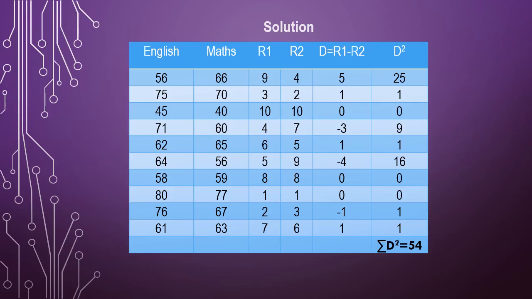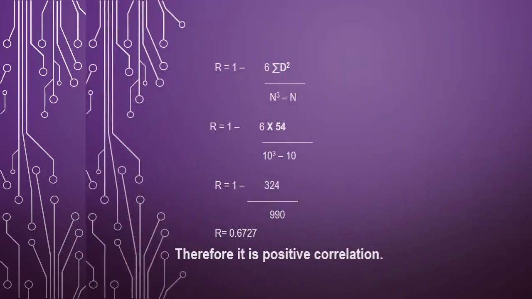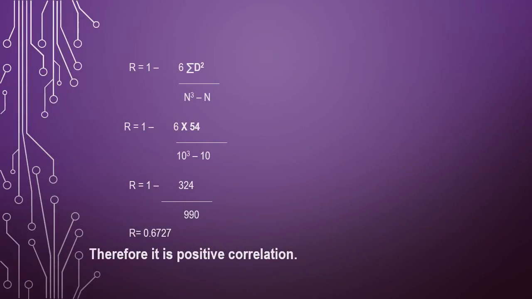The formula to find the correlation by using Spearman's rank formula is r is equal to 1 minus 6 into summation of d square divided by n cube minus n. So it is r is equal to 1 minus 6 into summation of d square, which is 54, which I have found just now, and n is nothing but the number of values which have been given.